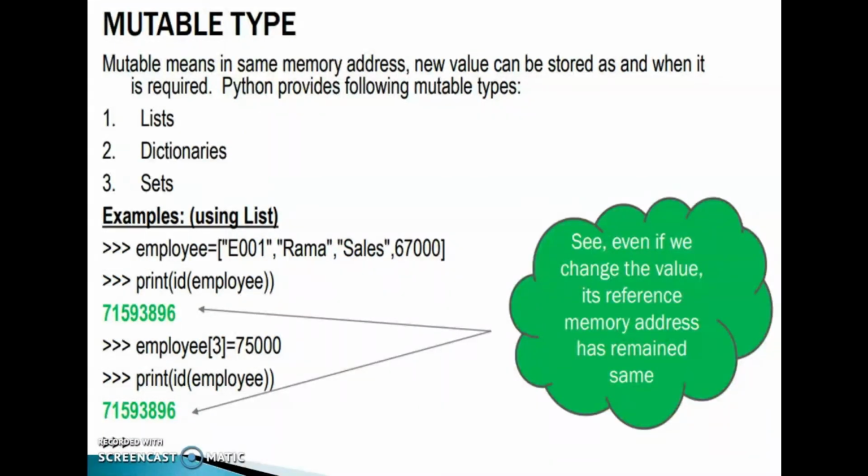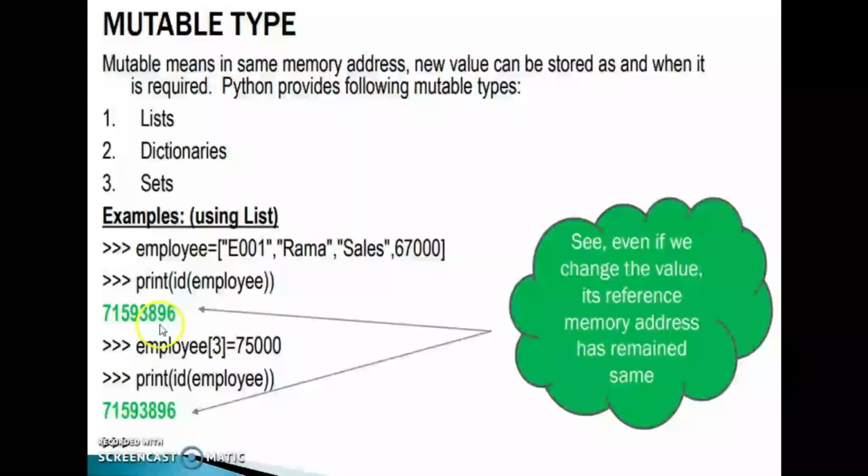Then next one, mutable types. Mutable means in the same memory address, a new value can be stored as and when it is required. Python provides the following mutable types: list, dictionaries and set. These all are mutable types, they can change. Using a list, ID of employee, this one.